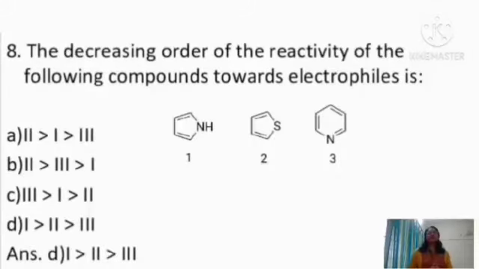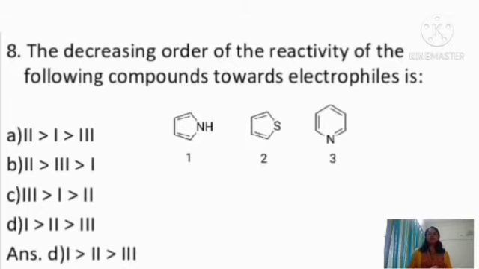Coming to the eighth question: the decreasing order of reactivity of the following compounds towards electrophiles is. Compound 1 is pyrrole, compound 2 is thiophene, compound 3 is pyridine. A option is second greater than first greater than third. B option is second greater than third greater than first. C option is third greater than first greater than second. And D option is first greater than second greater than third.